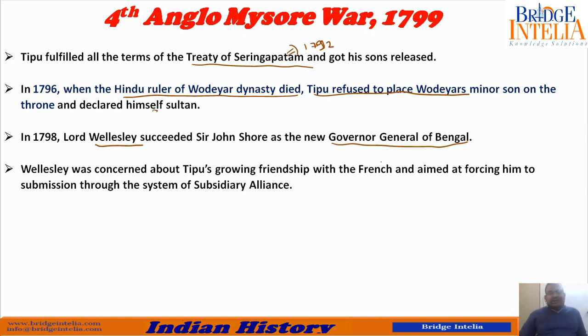First, he tried to force him to sign the subsidiary alliance system. So what is this subsidiary alliance? We will study this in great detail later, but I'll give you a hint of what this basically means. Suppose you are the ruler of a kingdom, let's say kingdom A. The Britishers want to take over this territory, but they do not want to fight you. So they will ask you, do you want to fight us? You will say no, we are too small, we don't want to fight you. Britishers know that if they capture it, the people will revolt. So what they do is sign an agreement with the king.